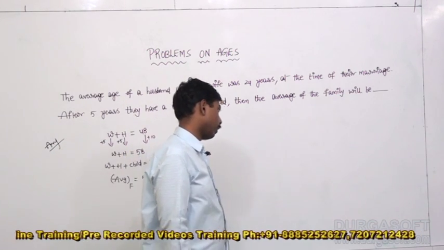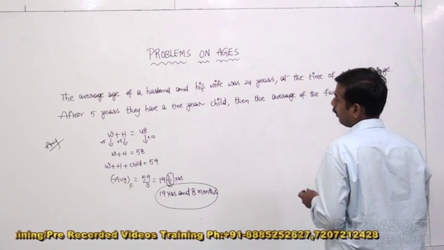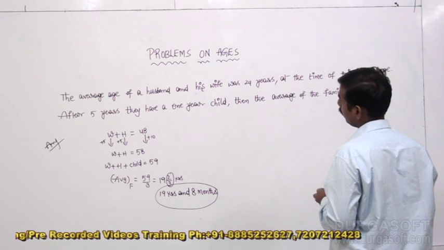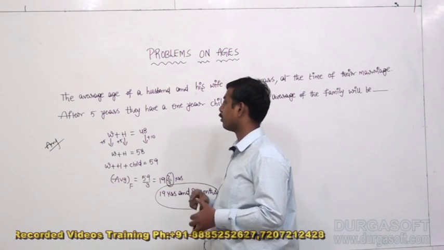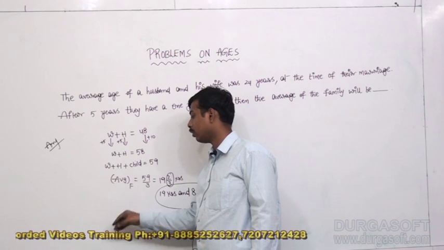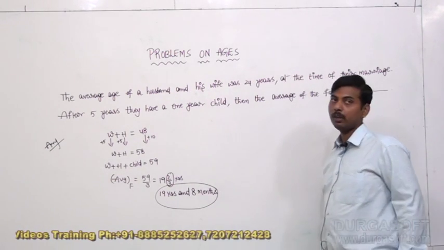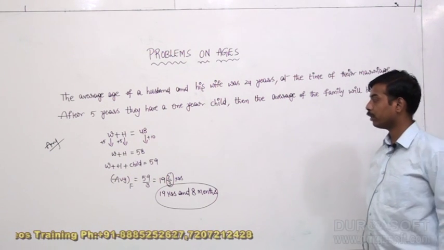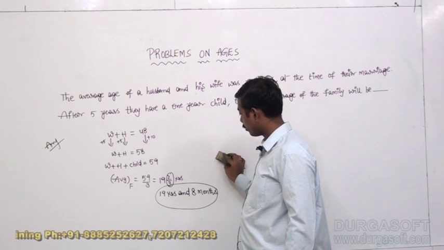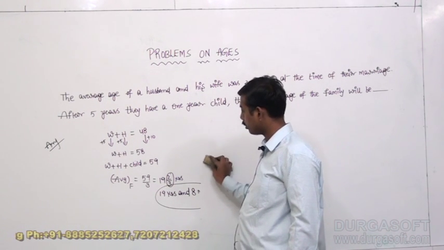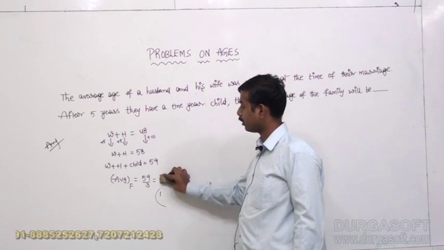Am I clear? Great. At present, how many people were there in the family? Including children, 3. Without children, 2. Without children, sum of wife and husband we came to know 58. So I think it is also very easy for you guys. It won't take more than 30 seconds, sometimes less than 30 seconds, near about 20 to 25. Okay, let us go for the next one.